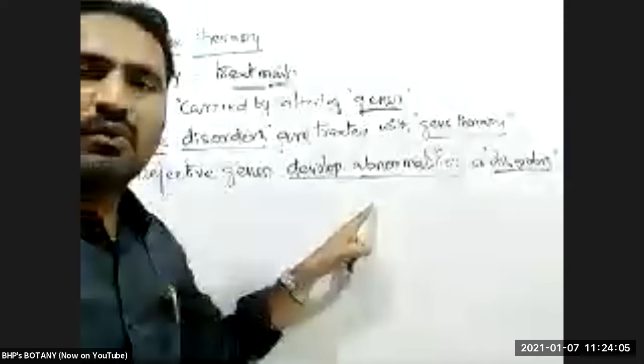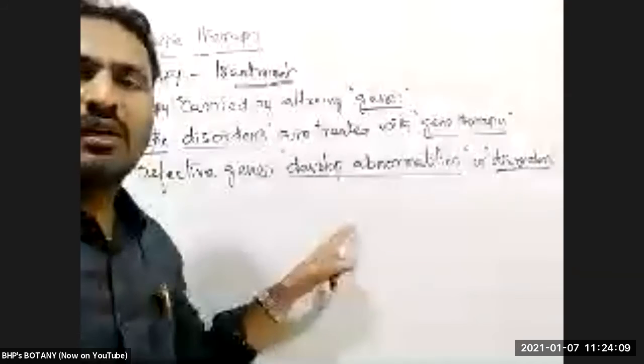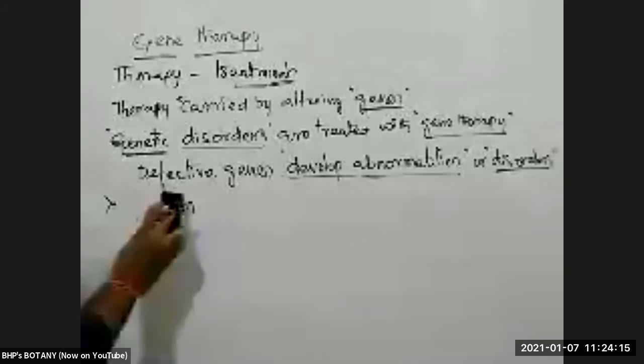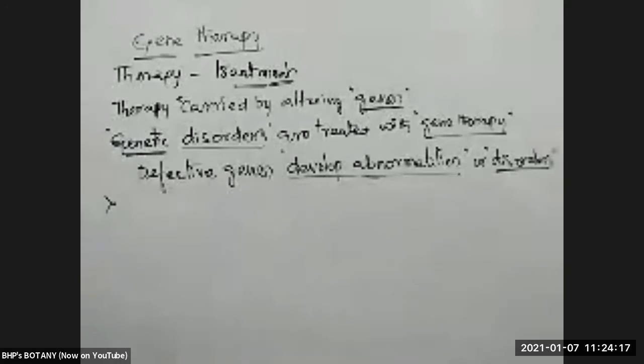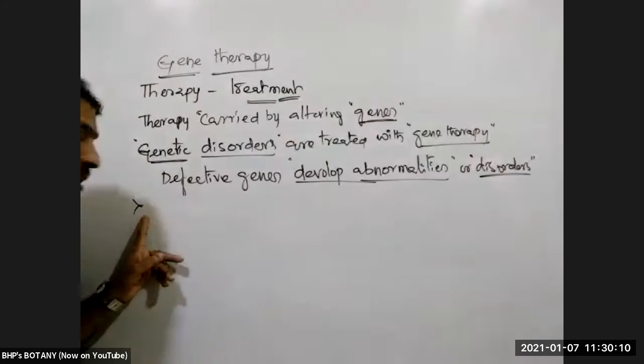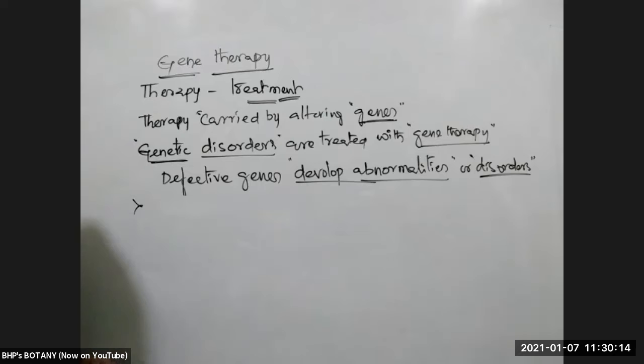What we are doing in gene therapy here is: abnormal means non-functional gene. See here, defective genes are there. Those defective genes which are causing a disorder are replaced.